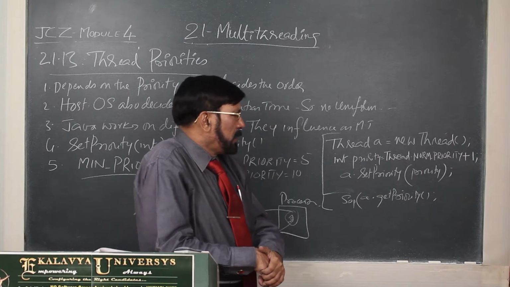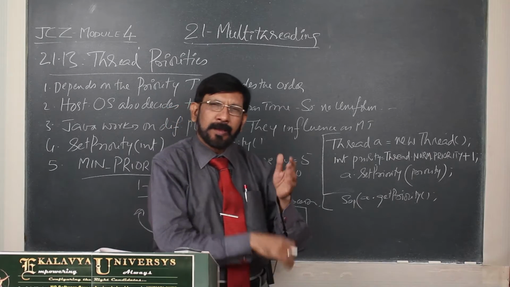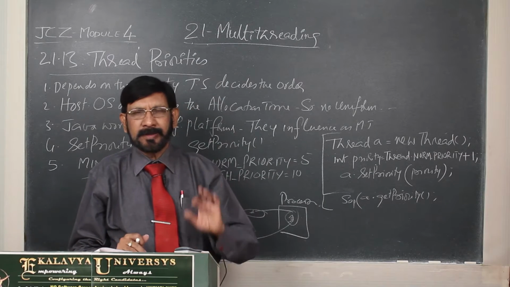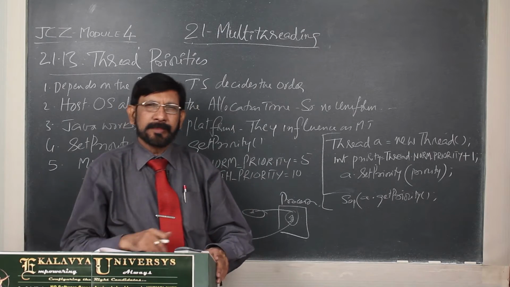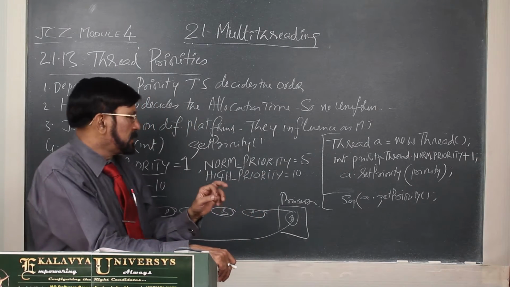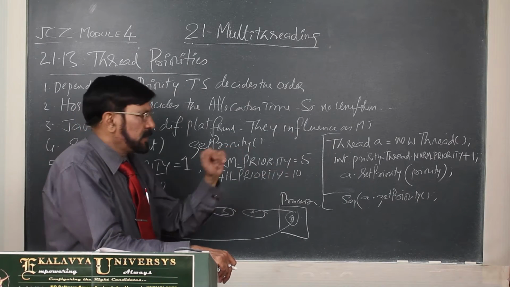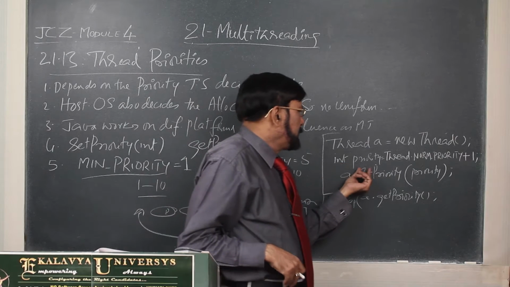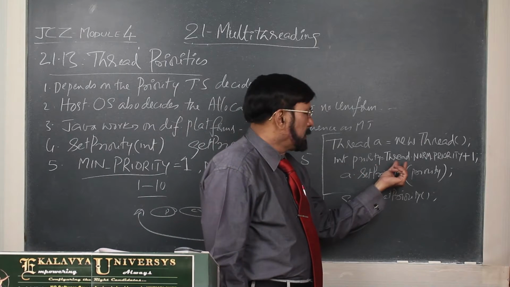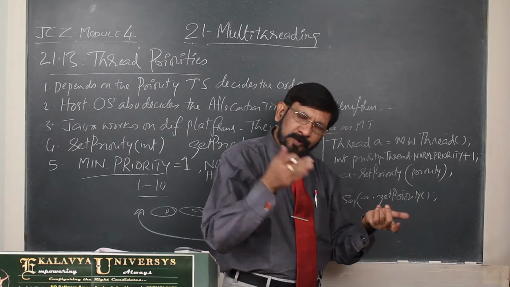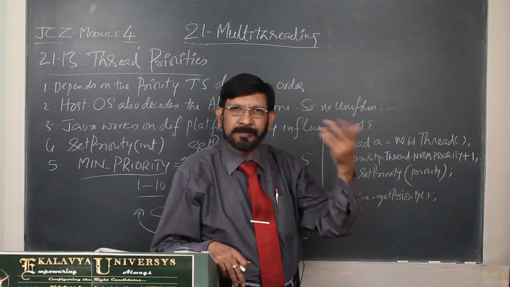As I told you, normal priority is the default priority. Any thread, as soon as it is created, has the default priority level of normal priority, that is 5. Now, you see int priority; the normal priority is automatically given, and you want to increase it by 1.